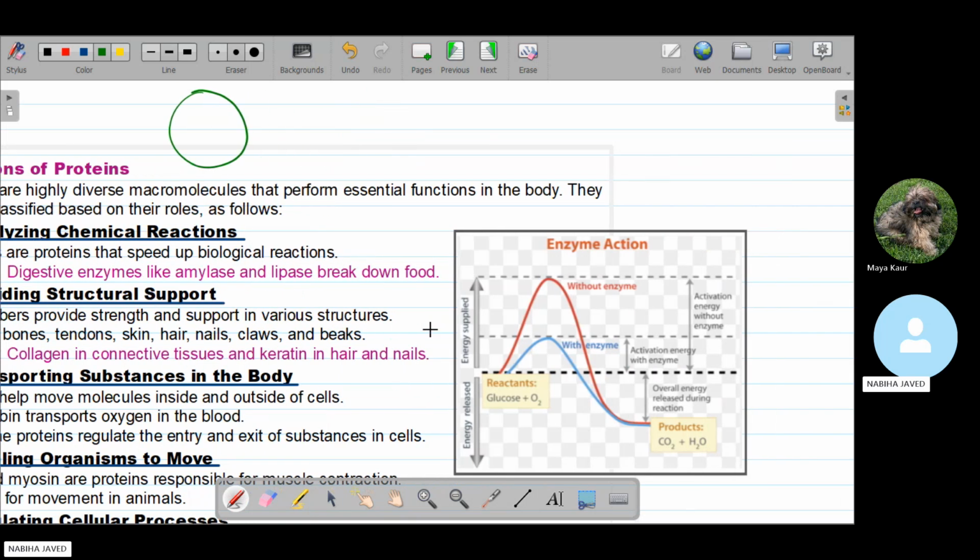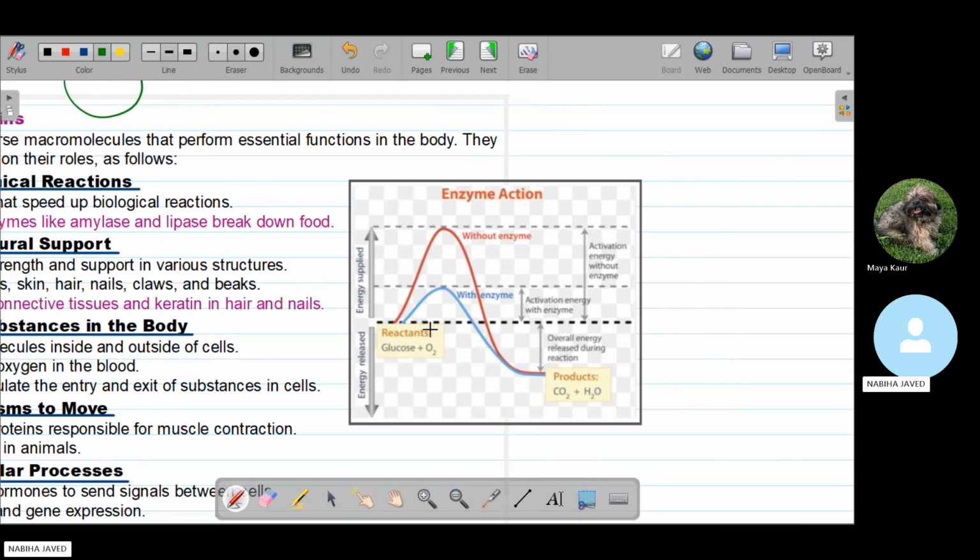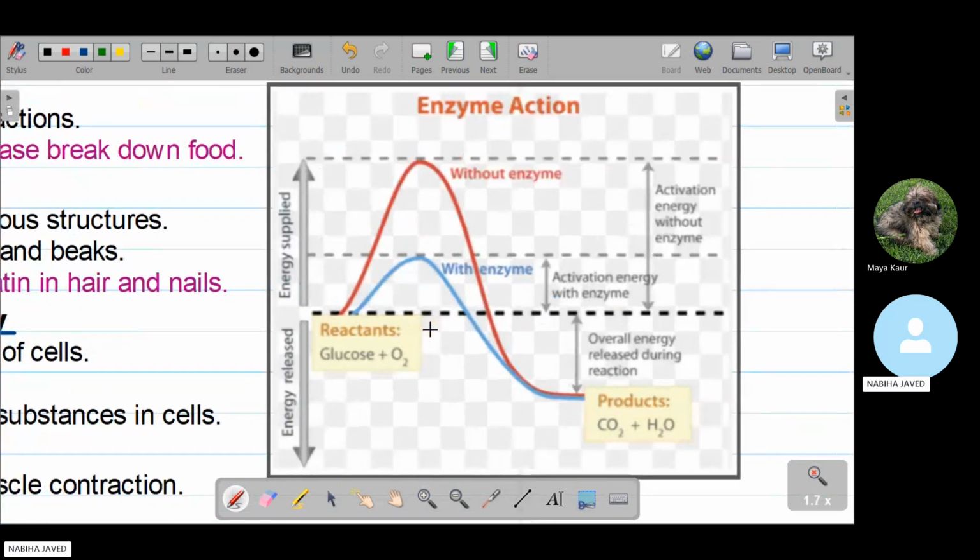For example, this is a graph that shows enzyme action. When we have any chemical passing through the body and no enzyme is present, this causes a very long and slow reaction. We supply energy to the reaction, it moves upward, and then the energy is released.